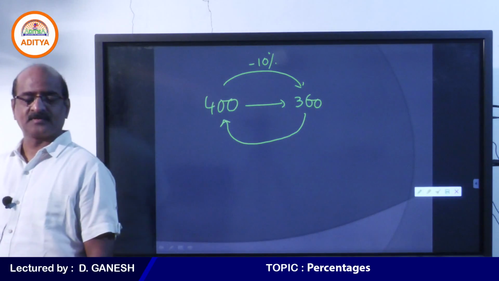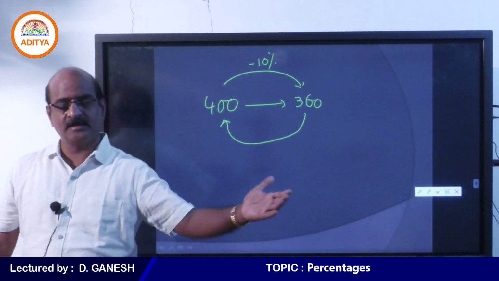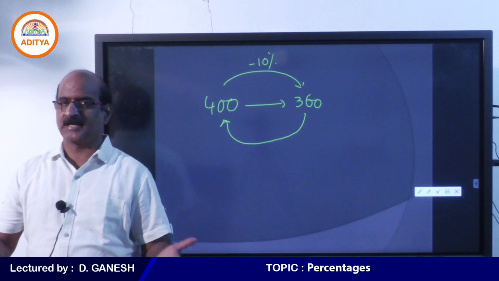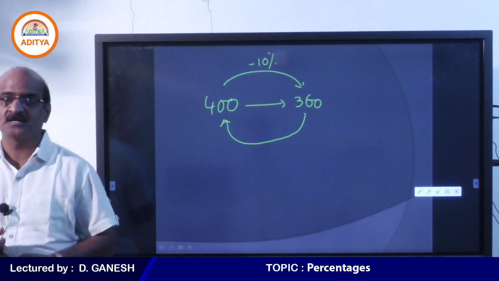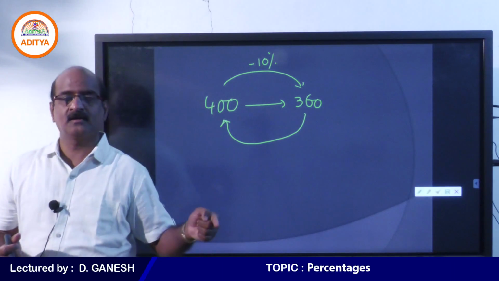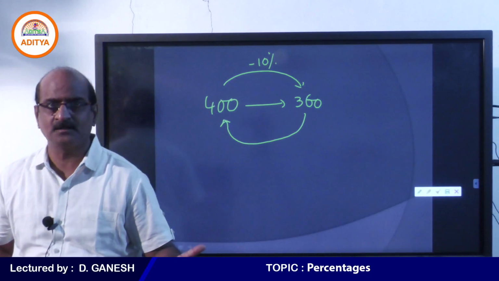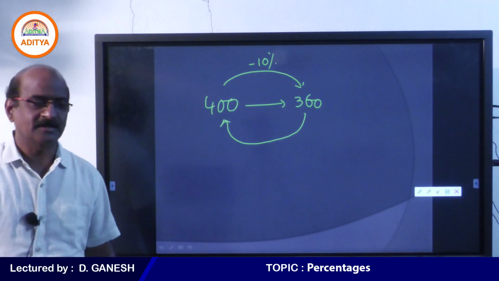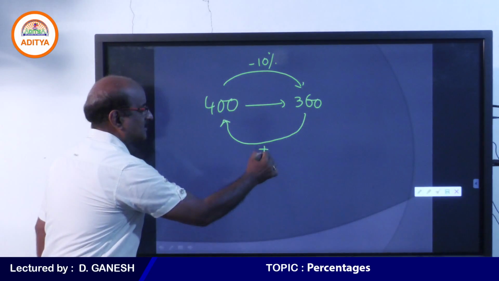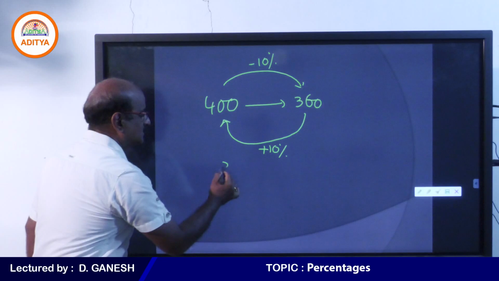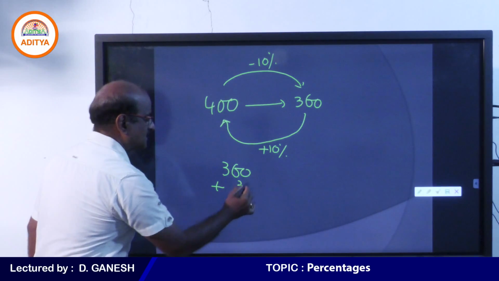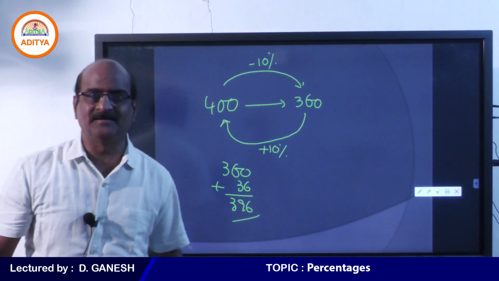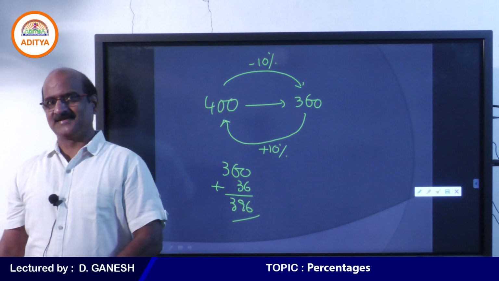Come on, do respond. Because while subtracting, I subtracted 10%. After subtracting 10% from 400, yes, I got 360. My question to you, if I have to make it 400 once again, is it enough to add 10% to that? No, it is a big no. The reason is, if you add 10% of 360, what happens? 360 plus 10% of 360, which is 36, means that you never get 400 again.